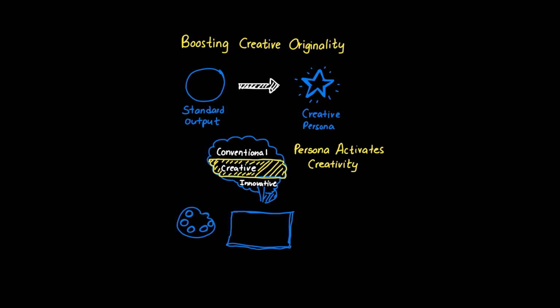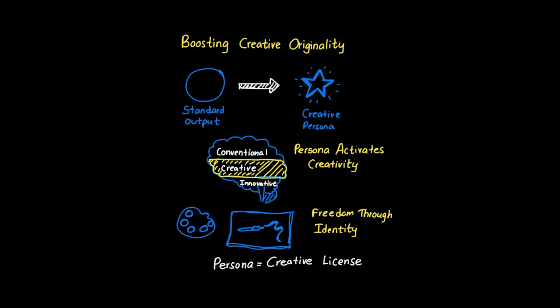Creative persona adoption works because it gives the AI permission and direction to be bold, unexpected, and original. It's like telling someone to channel Picasso instead of painting by numbers. The entire approach to creation changes.